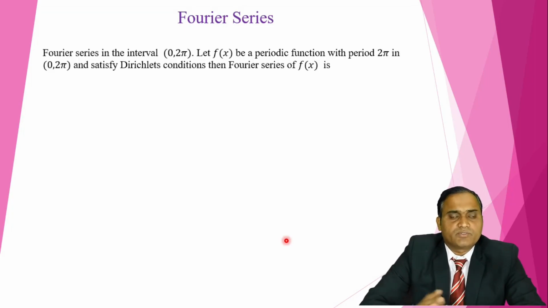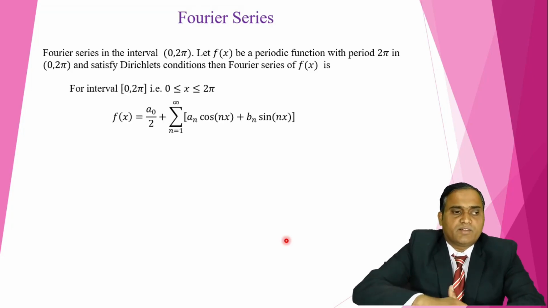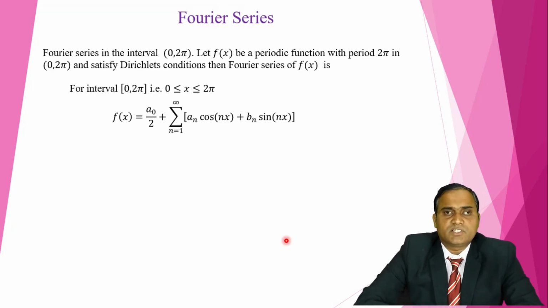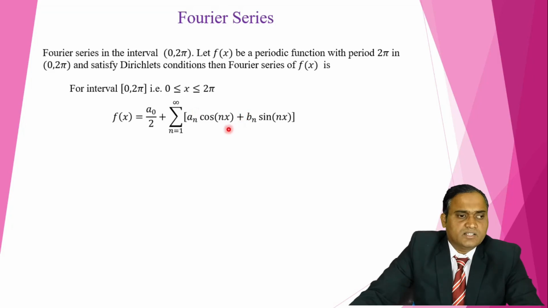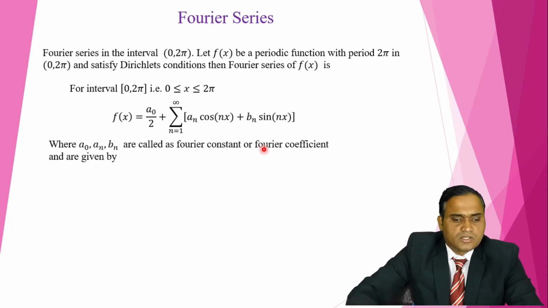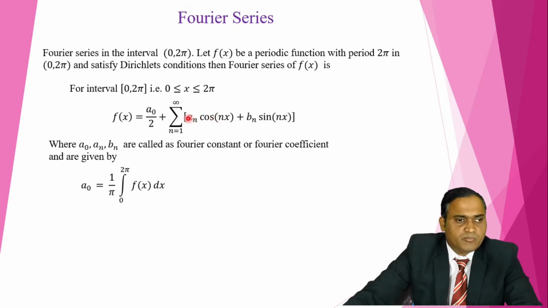Let f(x) be a periodic function with period 2 pi, and it must satisfy the Dirichlet conditions. Then the Fourier series of that function is f(x) equals a naught by 2 plus summation of an cos nx plus bn sin nx. Here a naught, an, bn are the Fourier coefficients or Fourier constants. Now how do we find a naught? Our aim is to find the a naught, an and bn values. Substituting in the above formula, we get the Fourier series representation of that function.